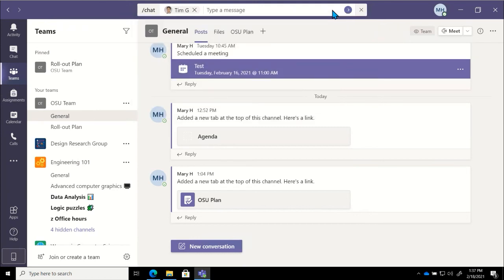And now I can type in my message. So even if I'm looking at a file inside of Teams and all of a sudden I remember, oh, that's right, I needed to tell Tim this piece of information. I should do that before I forget. But I also don't want to leave the file that I'm in just to do that. I can do it from that search bar.